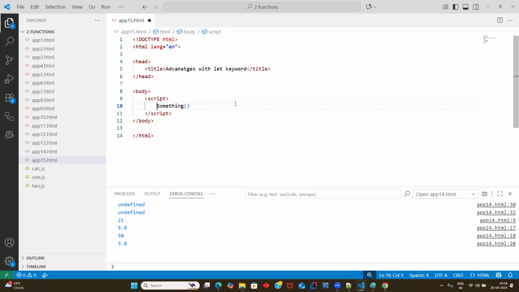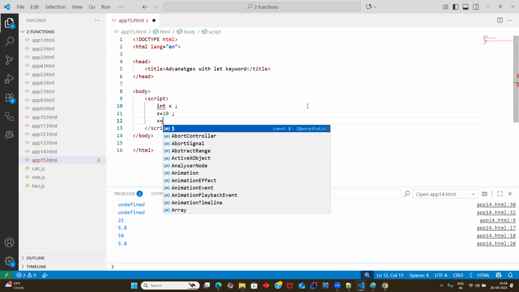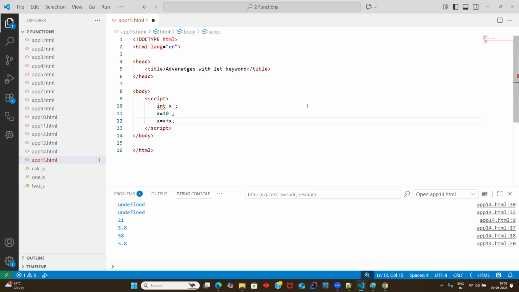Hey, it's in C. I was writing intentionally. See, what I was doing is, in C language, first you should always declare, then initialize, then access.